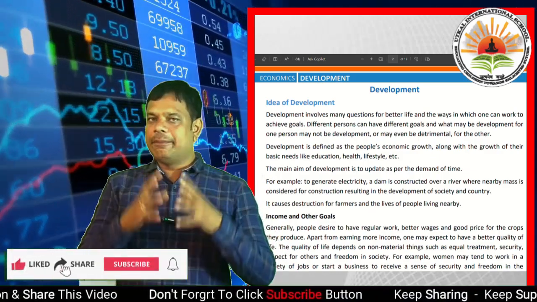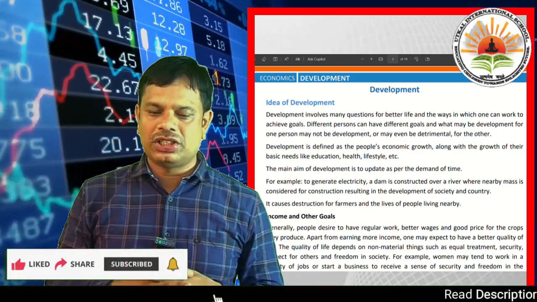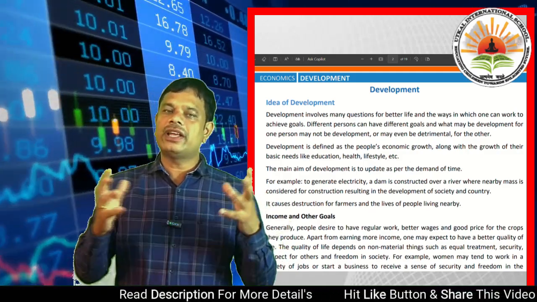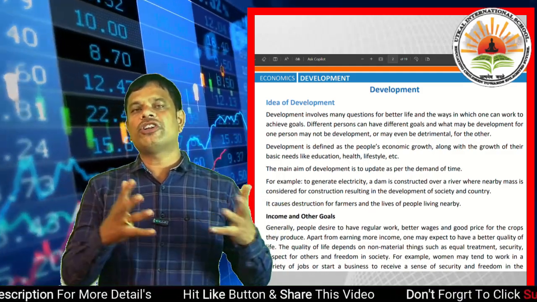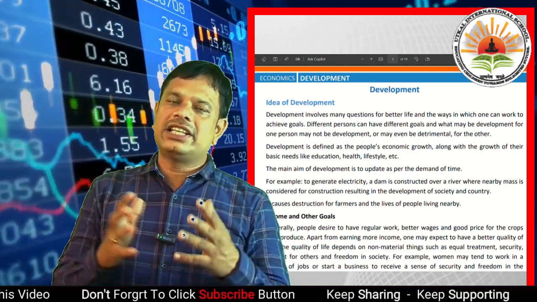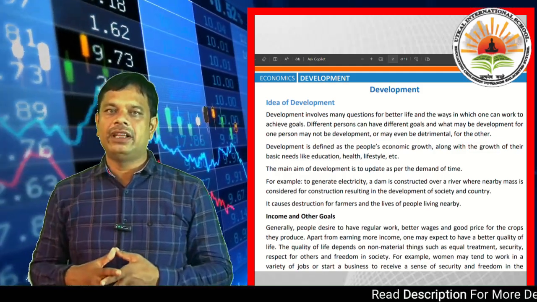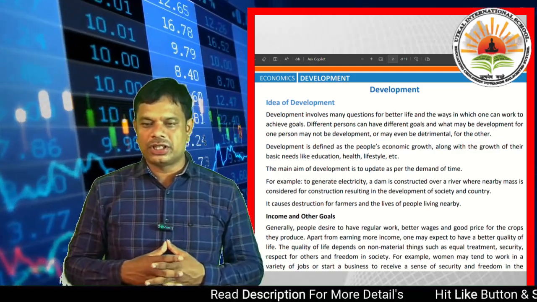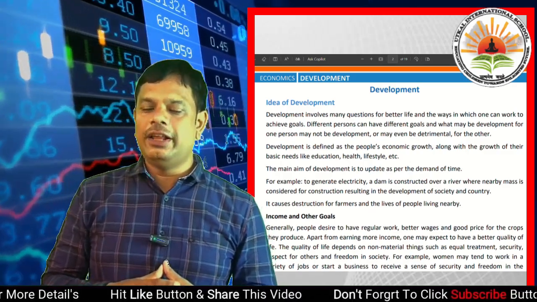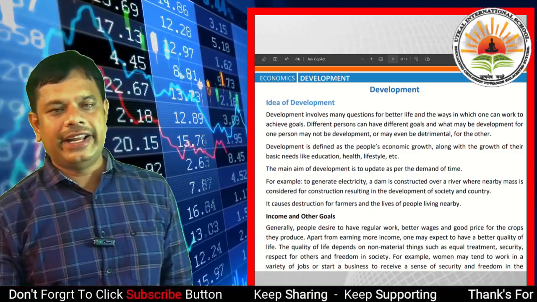But it causes destruction for farmers and the lives of people living nearby. They have to be displaced from the region due to construction of the dam. On one side, the construction of the dam is a necessity and benefit for the development of the nation, and at the same time the nearby people and farmers suffer. So this is the idea of development.